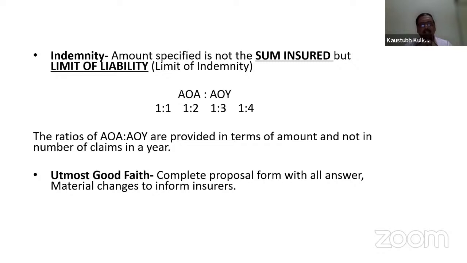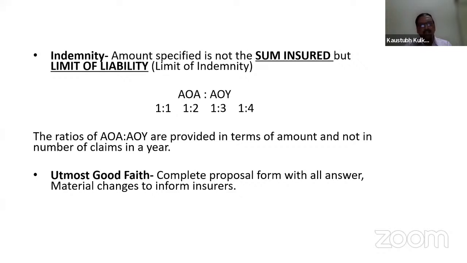The limit of liability chosen for AOA is 10 lakh, and since the ratio is 1:2, the AOI limit comes to 20 lakhs. In simple arithmetic terms, once the AOA limit is chosen as 10 lakh, the AOI limit is 20 lakh. Here you should understand that the AOA limits are specified by the insured. The AOI limits are automatic.